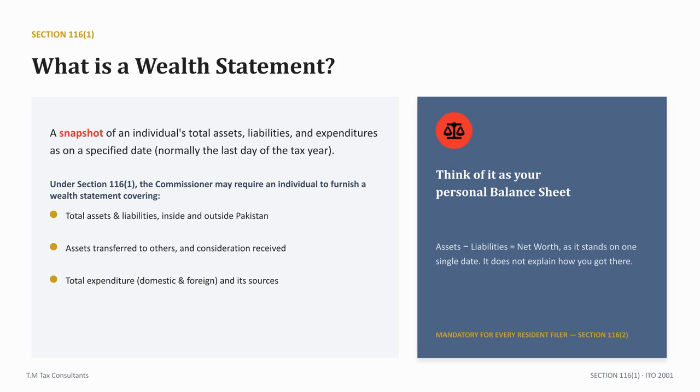The Wealth Statement is a snapshot of your total assets, liabilities, and expenditures on a specific date, typically the end of the tax year. Think of it as your personal balance sheet, which is mandatory for every resident filer.